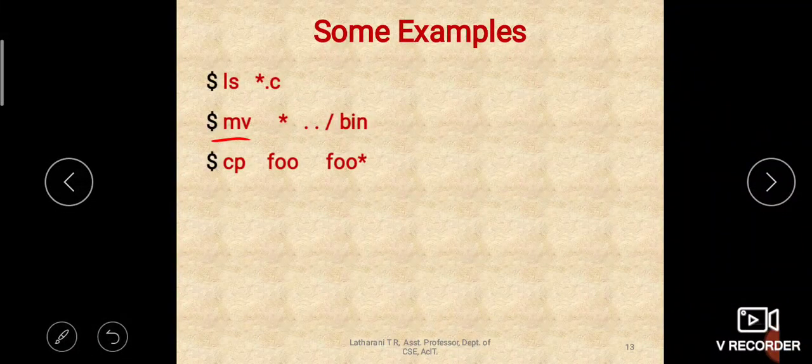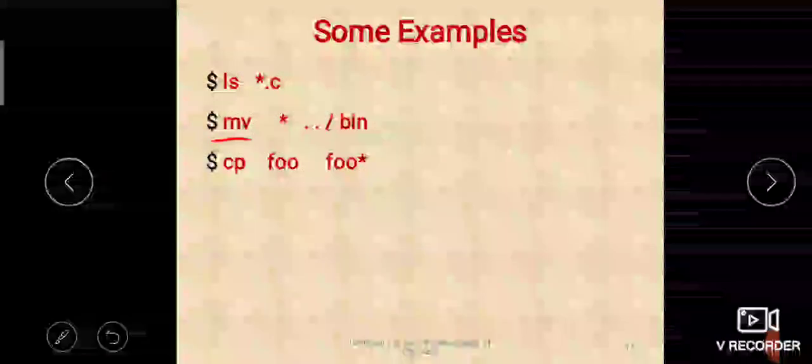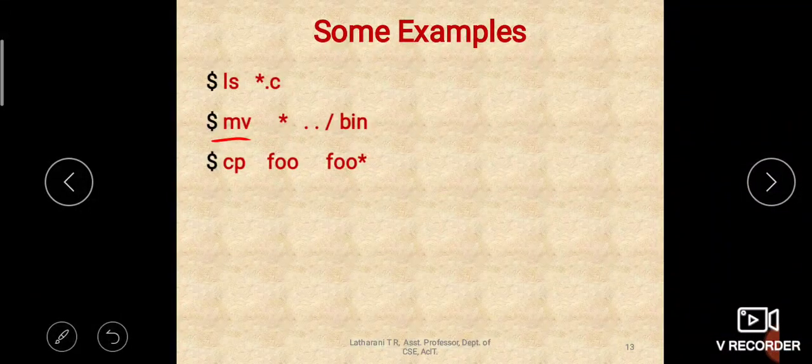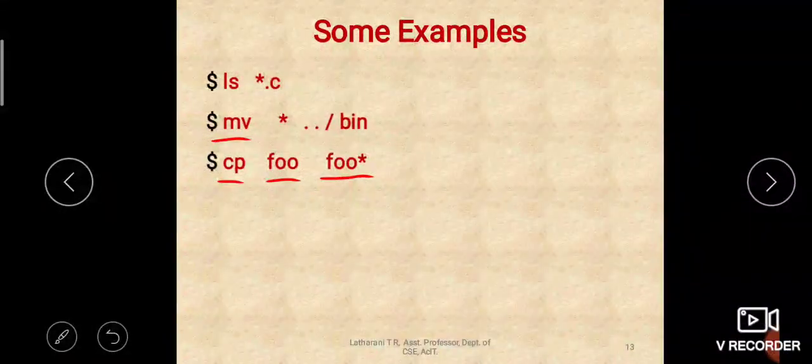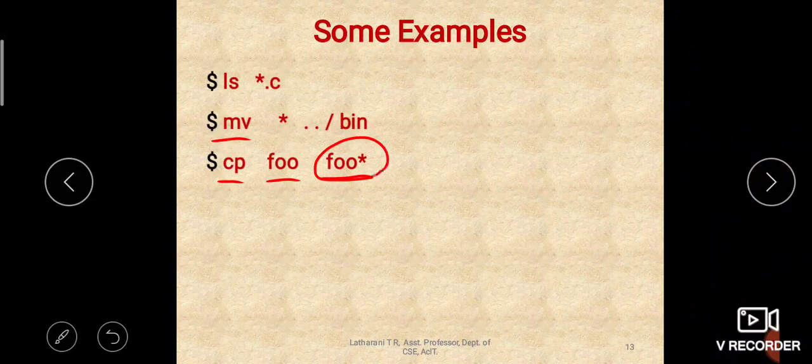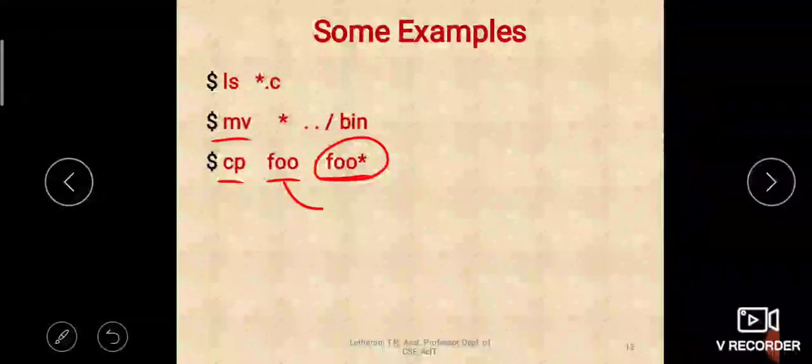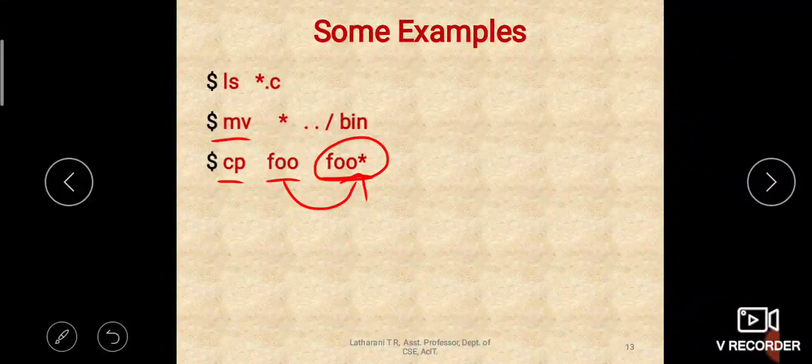Then cp foo *. What is the meaning of this? You should be very careful in interpreting this command. cp means copy a file called foo to another file called foo*. When you say foo* here, you may feel like all the files, because we have used wildcards so far. You may feel that it has to copy the contents of foo to all the files which start with foo followed by anything or nothing. You feel like that, right?